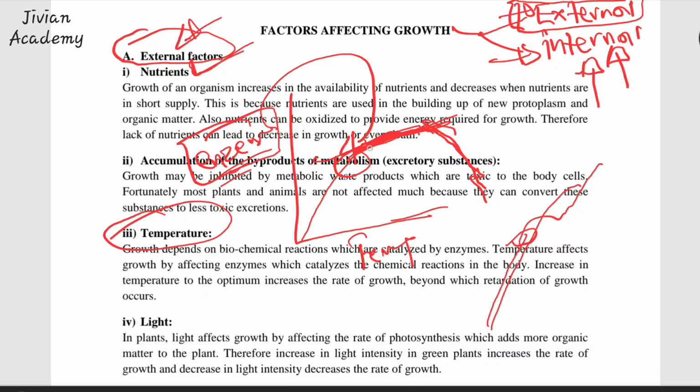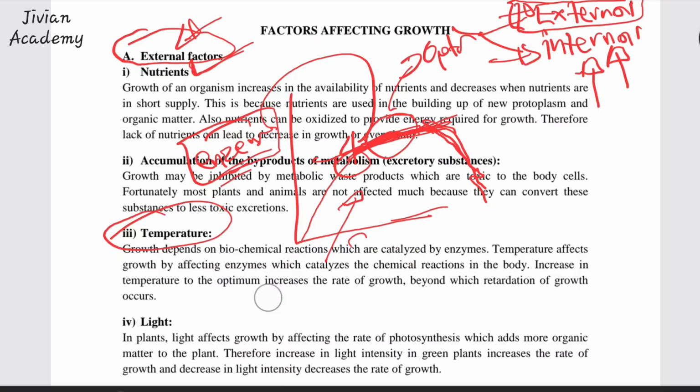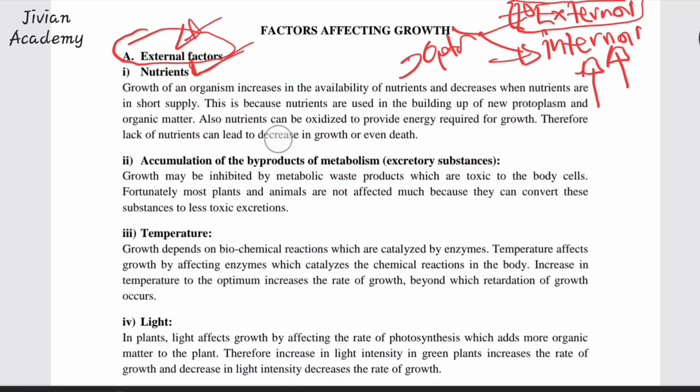The rate of growth reduces with further increase beyond the optimum temperature. But before the optimum temperature for these enzymes, increase in temperature increases enzyme activity. I hope you understand that very well. That's why I said graphs are very important to you.